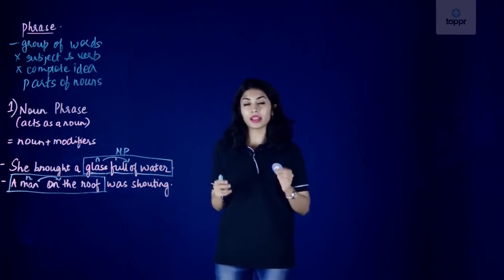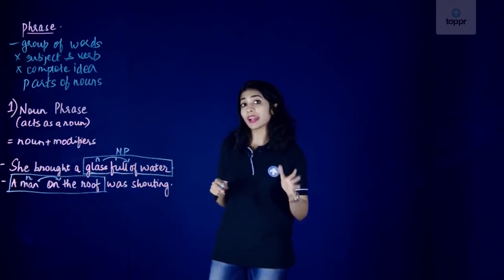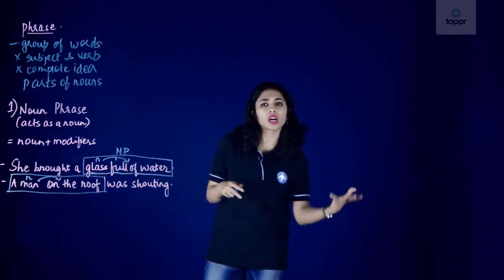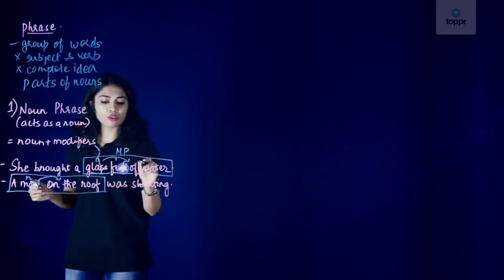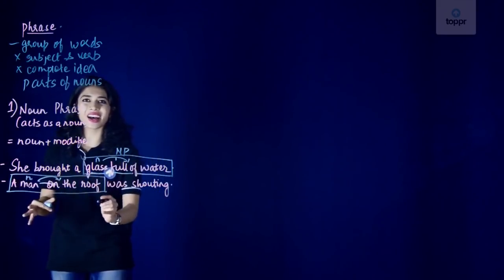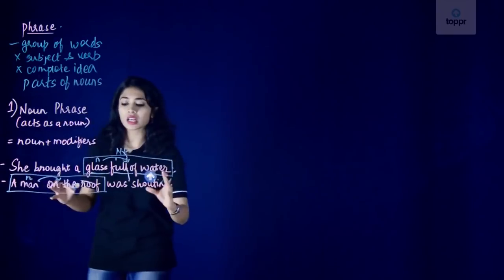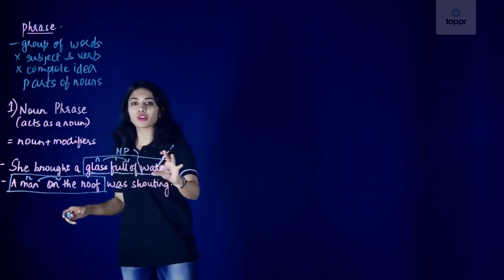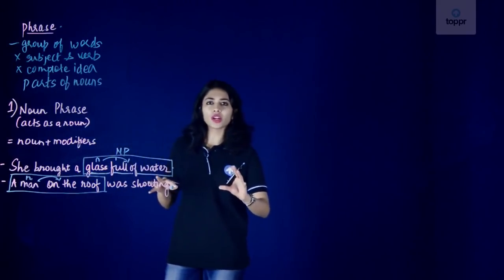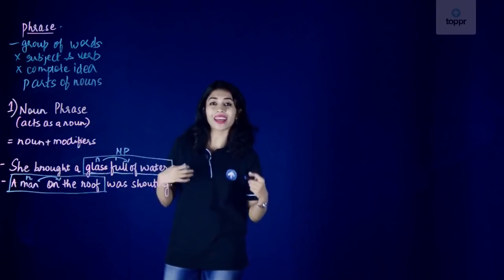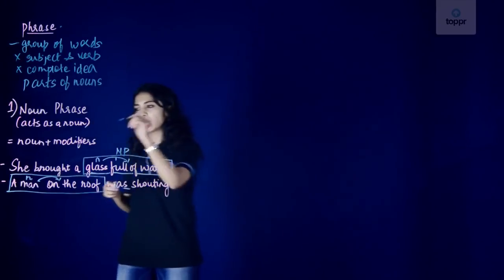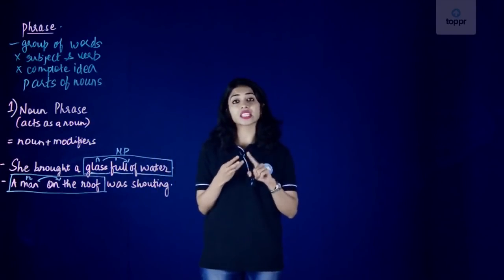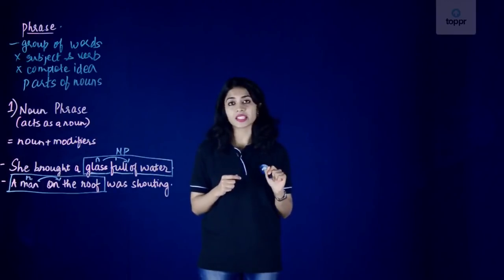So just remember one thing, that noun phrases are headed by nouns and they also come with modifiers or words that tell us a little bit more about the noun. So these here, glass full of water and a man on the roof, are our noun phrases, as they are a group of words that do not have both subject and verb. Always remember this. Glass full of water and a man on the roof are not expressing a complete idea here, and that is why they are phrases. Now noun phrases are further classified into appositive phrases, absolute phrases and gerund phrases. Let's look at those phrases.